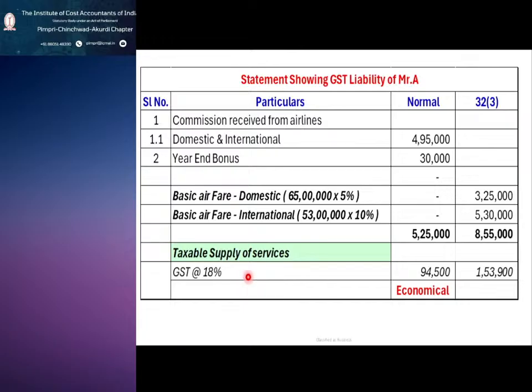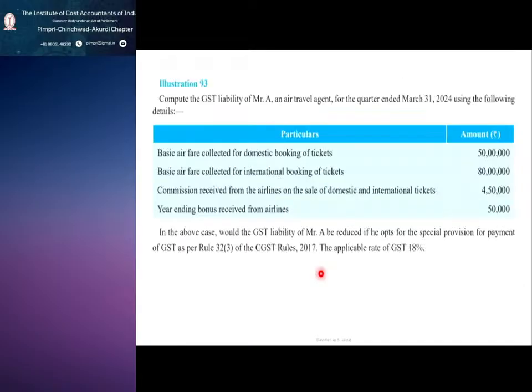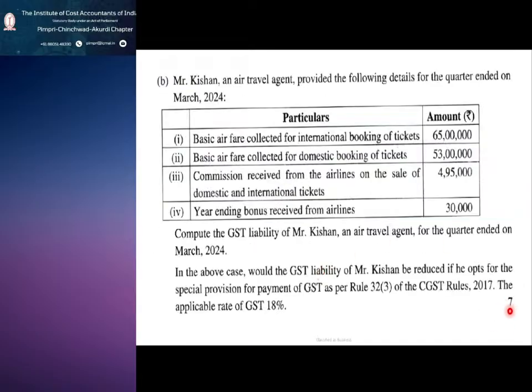On that, GST liability at 18% comes to 94,500 in the normal method, and here it comes to 1,53,900. So which is economical? When you follow the normal one, it is economical, because the GST liability is less compared to following rule 32 sub rule 3. So this is the answer, and it is for 7 marks. Very simple it is.